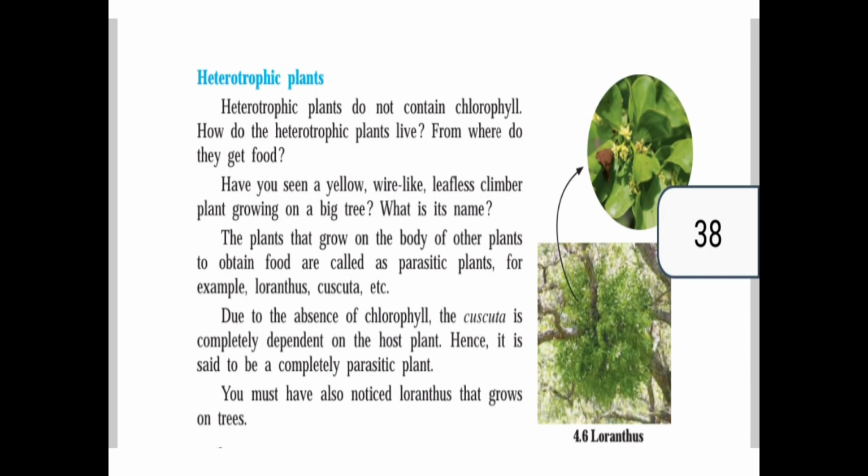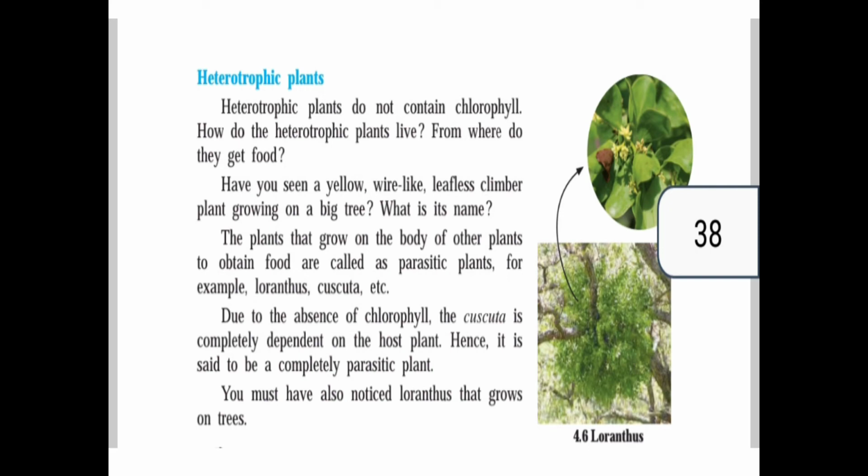Now we move towards page number 29, and first is heterotrophic plants. Heterotrophic plants do not contain chlorophyll. As you know, plants produce their own food with the help of sunlight. Chlorophyll is there in the leaves, so they prepare their own food. But how do the heterotrophic plants live? From where do they get the food?